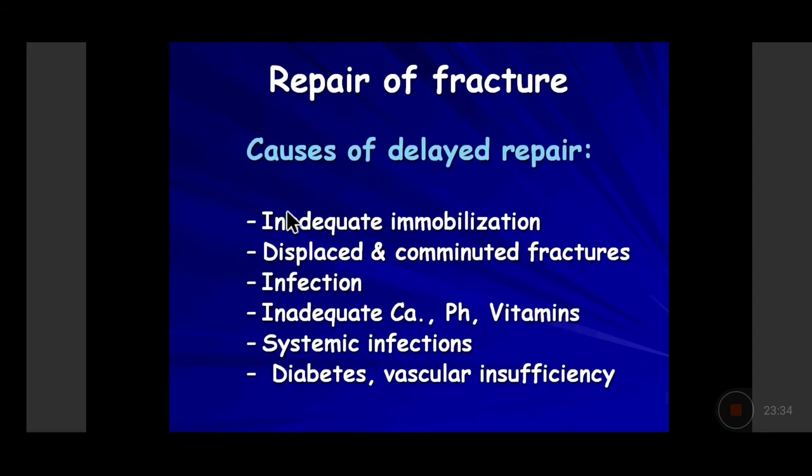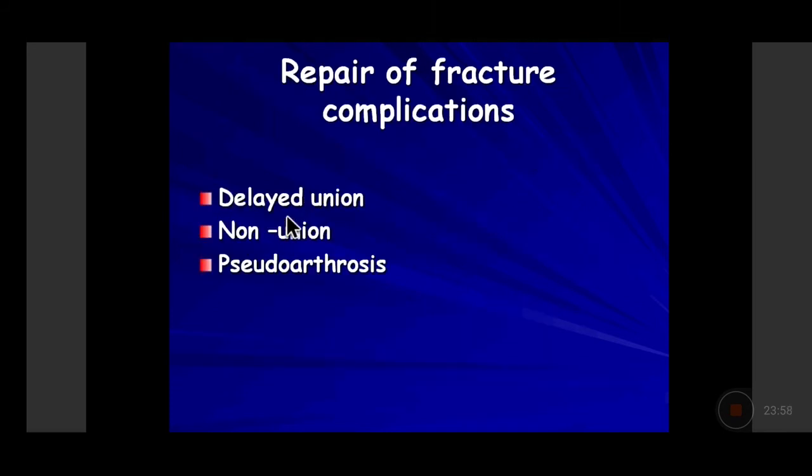And in cases when there is inadequate mobilization, inadequate splinting, recurrent displacement, inadequate nutritional status, so if we are malnourished with calcium, phosphorus, and vitamin deficiency, or if we have systemic infections, or there are underlying systemic diseases, metabolic diseases like diabetes, hypertension leading to vascular insufficiency, they can all lead to delayed unions, malunion, non-union, or formation of a false joint-like space called as the pseudoarthrosis.